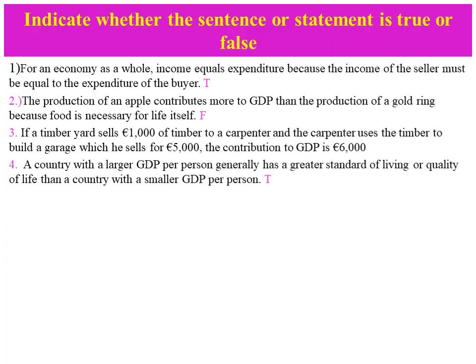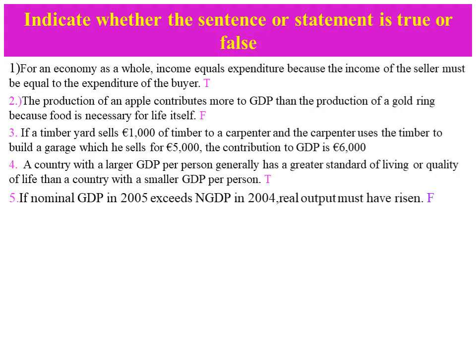Number 4: a country with a large GDP per person generally has a greater standard of living or quality of life than a country with smaller GDP per person. This is true because GDP per person, or GDP per capita, indicates the quality of life. If our GDP per person is big, our living standard is at a good stage, according to macroeconomics.